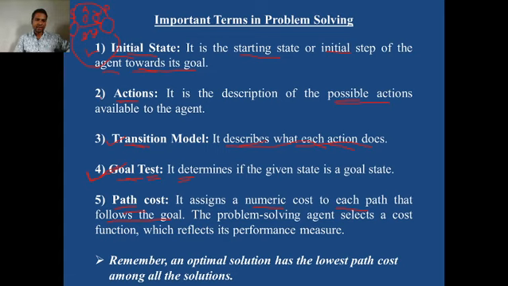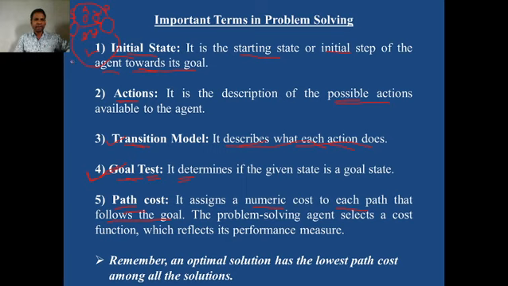The agent will calculate the cost of each path. Each path moves the agent towards its destination or goal state. So what is the cost of the first path, second path, third path?